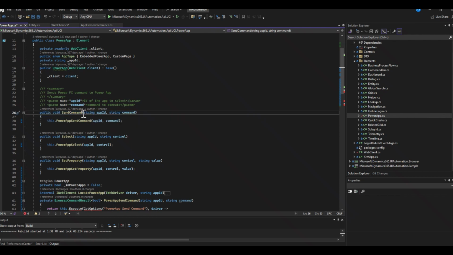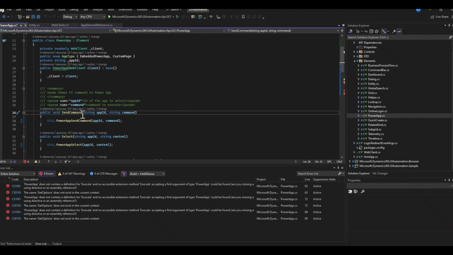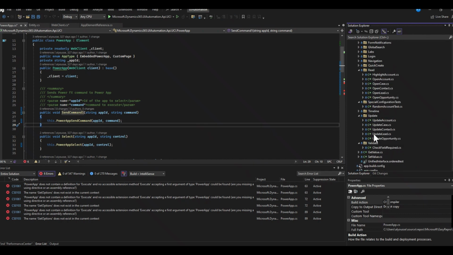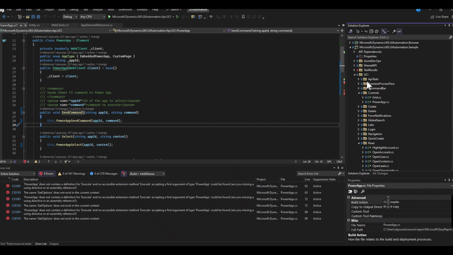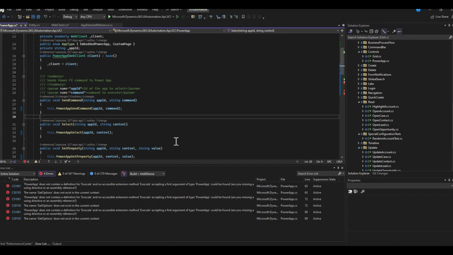The reason for that is you'll see, if I look at the error messages here, if I were to change this to say send command 1, I should see some error messages pop up from some tests that I have, so the things that use it, the things that depend on it. In this case, there doesn't look like there's a Power App test, but if somebody's using send command and I push this out and they get the latest version of this code, all of their functionality that was using send command would be broken. So we have to keep this as is for now.